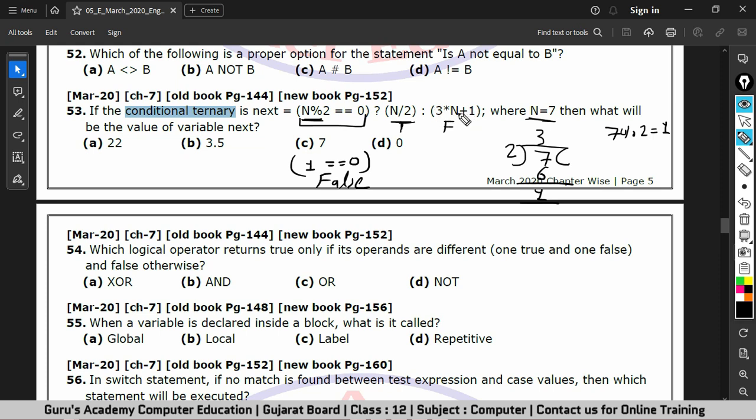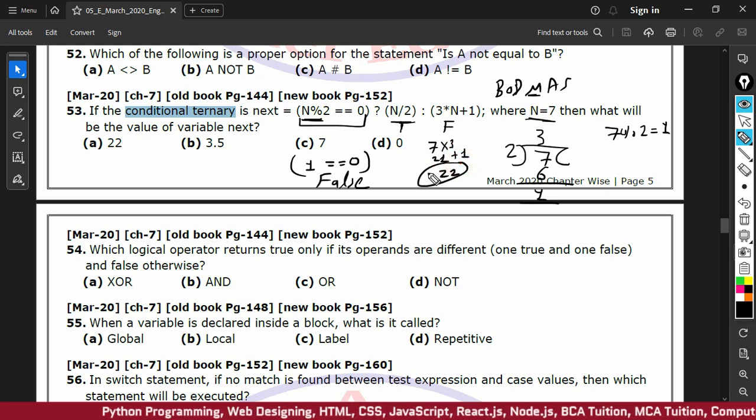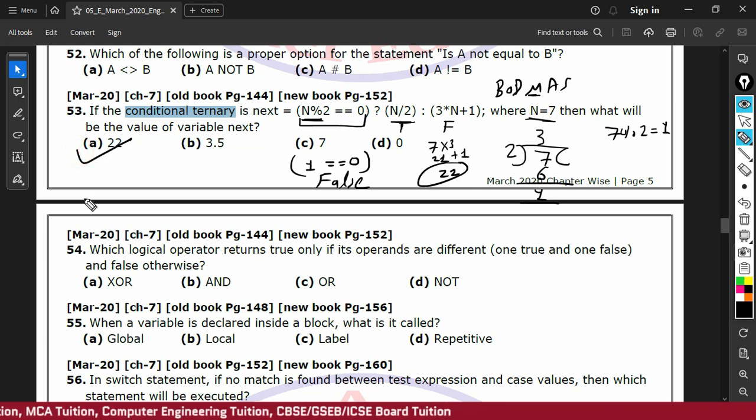So here, 3 into n plus 1. According to BODMAS rule, first we have to solve multiplication. So 3 into n, the value of n is 7. 7 into 3, it will be 21. 21 plus 1. So the final answer would be 22. So this is how a ternary operator or conditional operator gets solved. Okay, so the correct answer is 22, option A. All right.